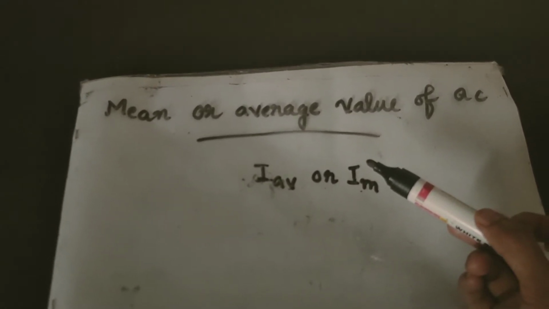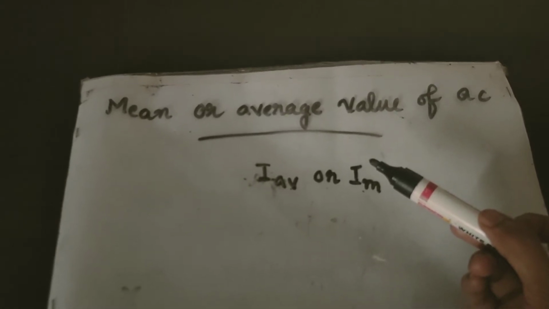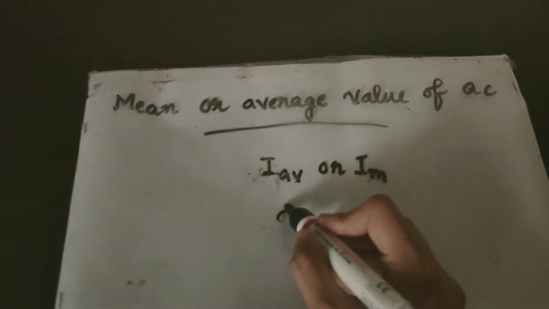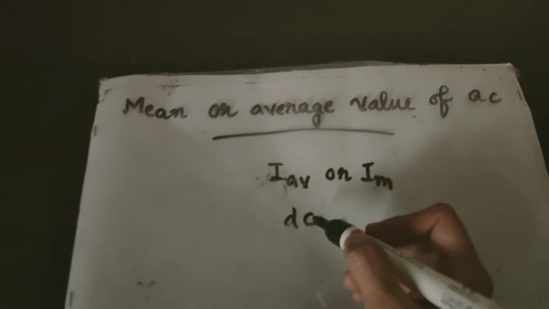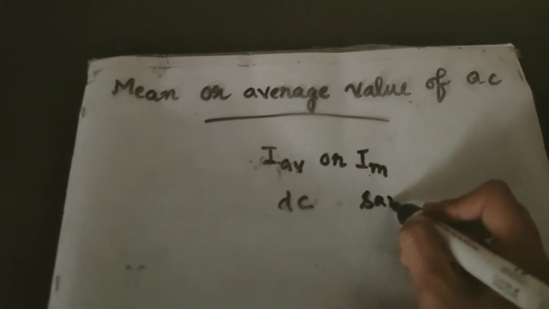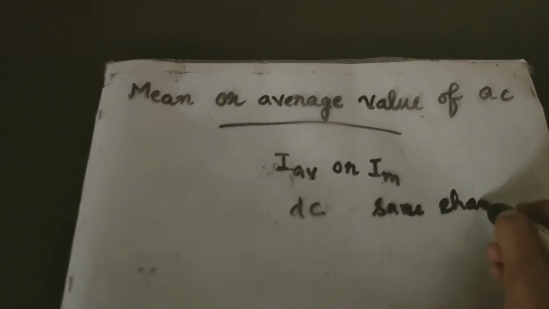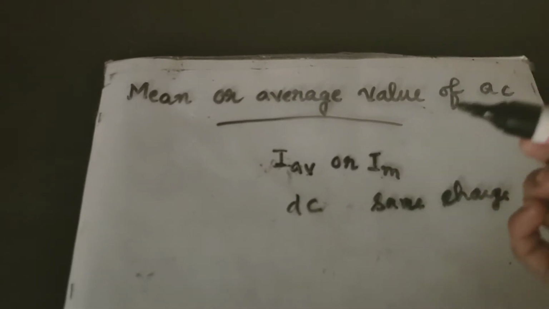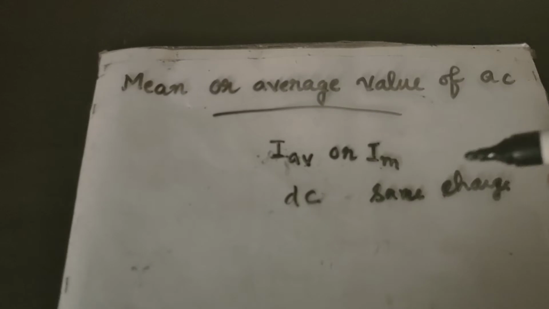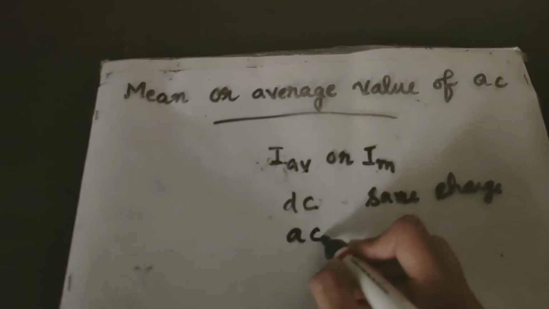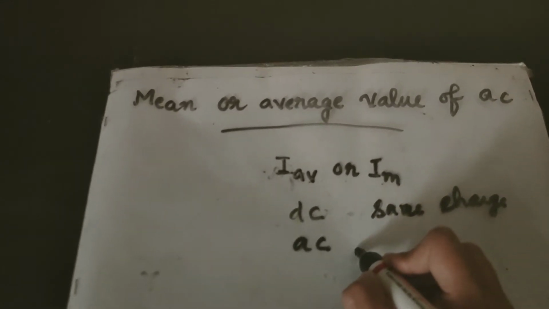I will define it first. Average value of AC is defined as that value of direct current which sends the same charge in a circuit in the same time as sent by the given alternating current in its half time period.